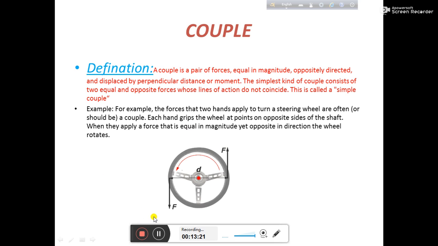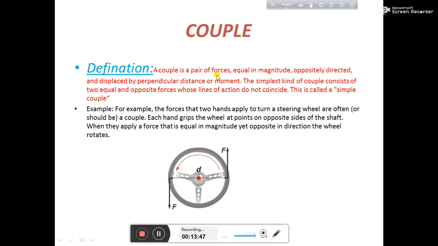Now the next topic is couple, the extension part of the torque. That means if you don't know torque, it's very difficult to learn couple. Now what is couple? The definition is: a couple is a pair of forces equal in magnitude.